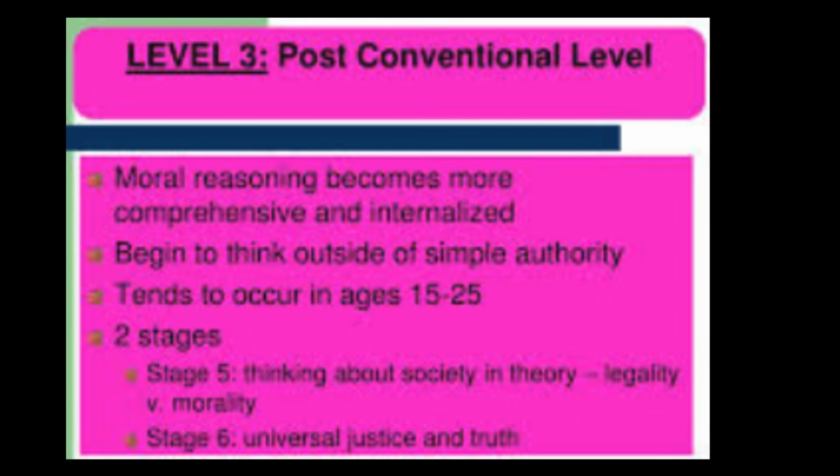3. Post-conventional level, some adults, typically after age 18. Stage 5. Social contract and individual rights. Individuals start recognizing that laws exist for the greater good but are flexible and should serve human rights. They value fairness and democracy. Real-life example: consider someone advocating for changes to unjust laws, such as a civil rights activist. They understand that laws can and should be challenged when they don't promote fairness or justice.